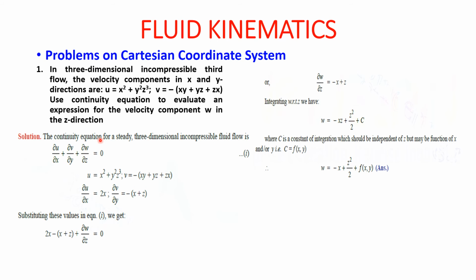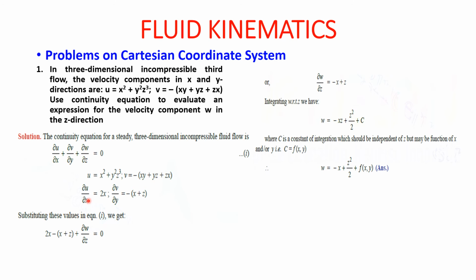The equation for steady flow which we have just determined is ∂u/∂x plus ∂v/∂y plus ∂w/∂z equal to 0. Now two equations are given to us, u and v. So u is equal to x² plus y²z³ and v is minus (xy plus yz plus zx).